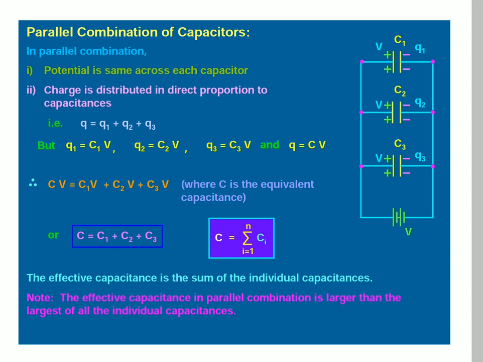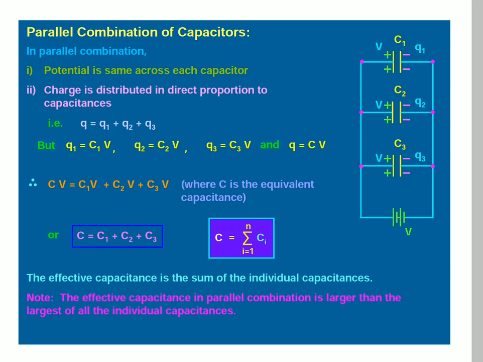According to capacitance 1, 2 and 3, Q1 is equal to C1V, Q2 is equal to C2V, Q3 is equal to C3V, and Q is equal to CV. Here V is constant. CV is equal to C1V plus C2V plus C3V. So V cancels, and we finally get C is equal to C1 plus C2 plus C3.